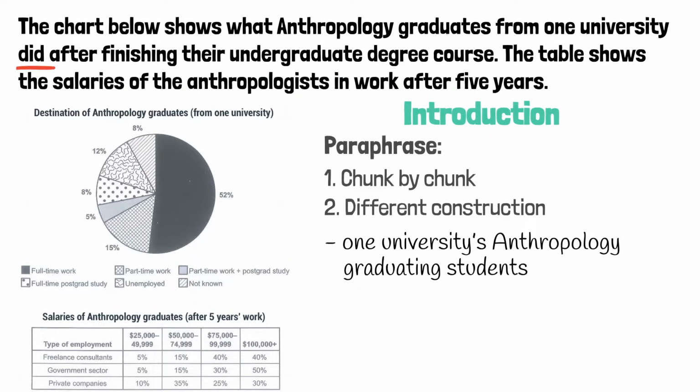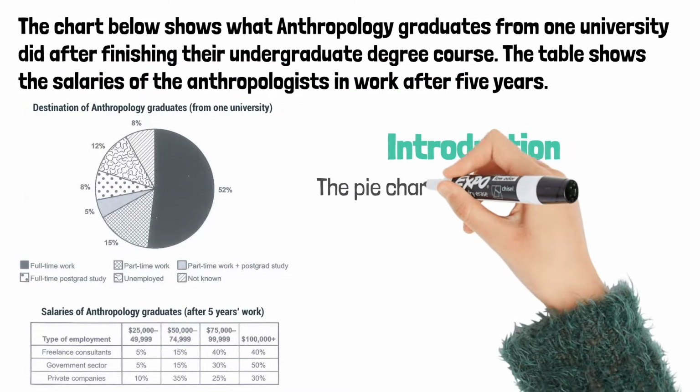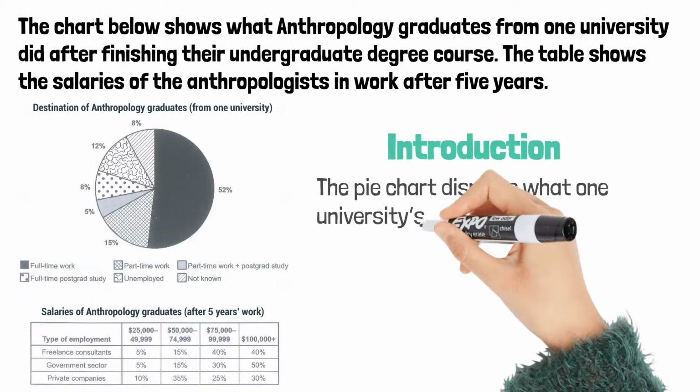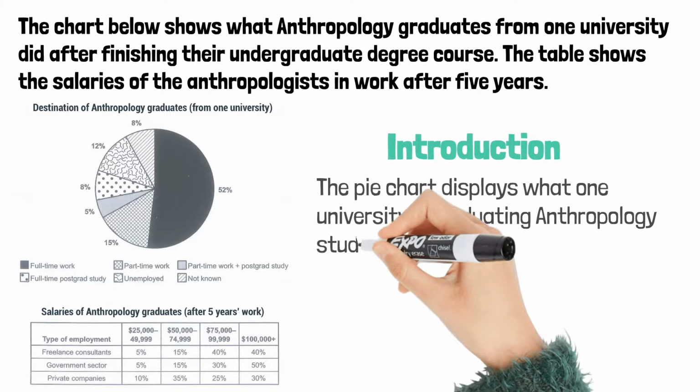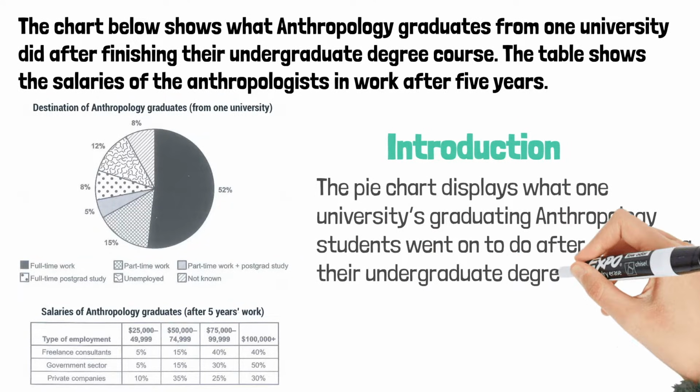As I just mentioned, those graduates had just graduated, so we can use went on to do, what they went on to do after graduation. Now the last chunk, after finishing their undergraduate degree course, we can instead say after completing their undergraduate degree. Putting it all together, we have the pie chart displays what one university's graduating anthropology students went on to do after completing their undergraduate degree.